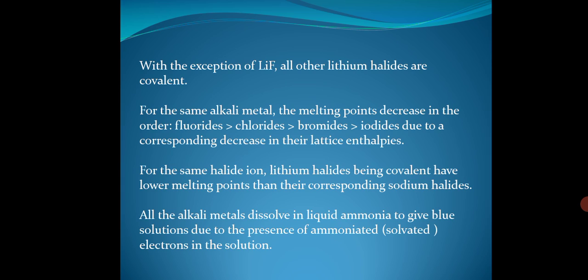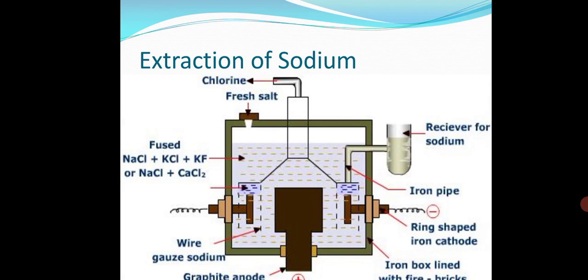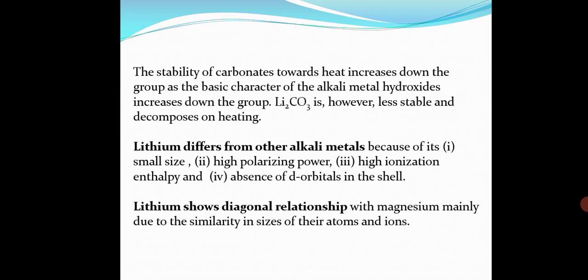All the alkali metals dissolve in liquid ammonia to give blue solutions due to the presence of ammoniated solvent electrons. The alkali metals dissolved in liquid ammonia are widely used as reducing agents in organic chemistry under the name Birch reduction.